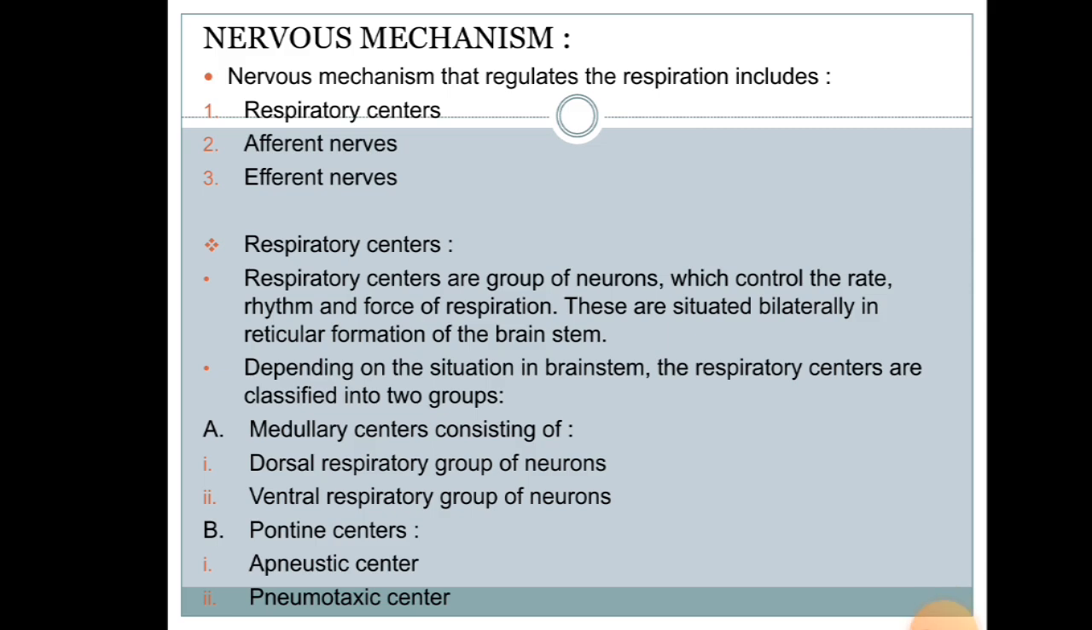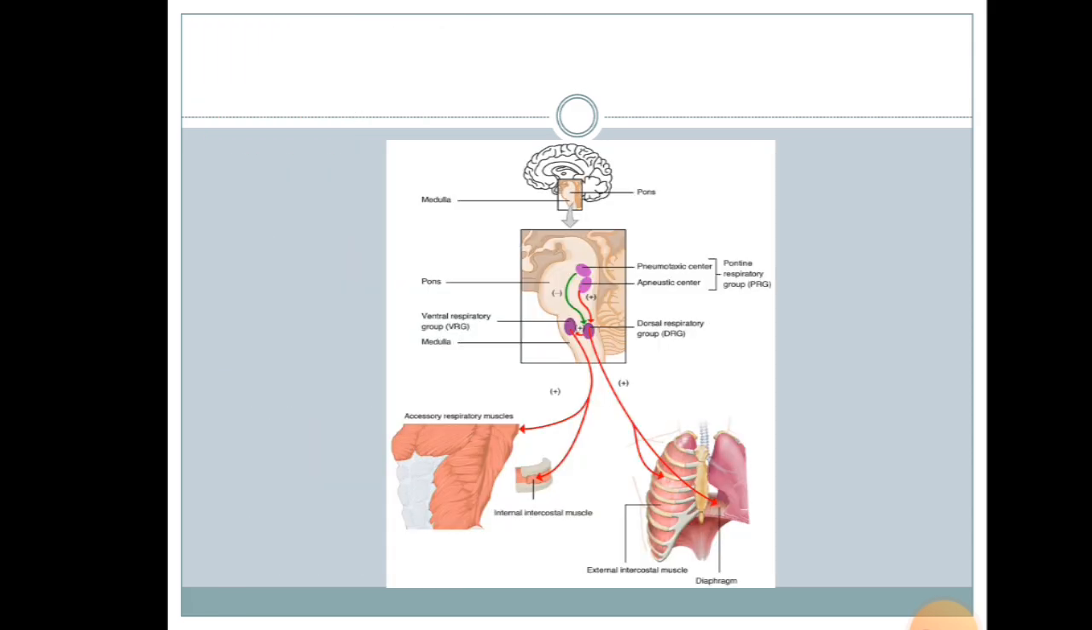Basically, the respiratory centers are groups of neurons which control rate, rhythm, and force of respiration, situated bilaterally in the reticular formation of the brainstem. Respiratory centers are of two types. First is the medullary center, which further constitutes the dorsal and ventral respiratory groups of neurons, and the other is the pontine center, which includes the apneustic and pneumotaxic centers. This is the diagram showing the respiratory centers in the brain and how they are connected to the lungs.